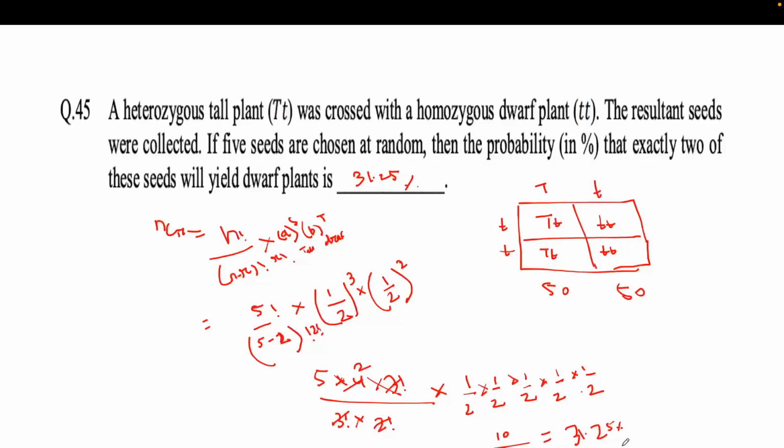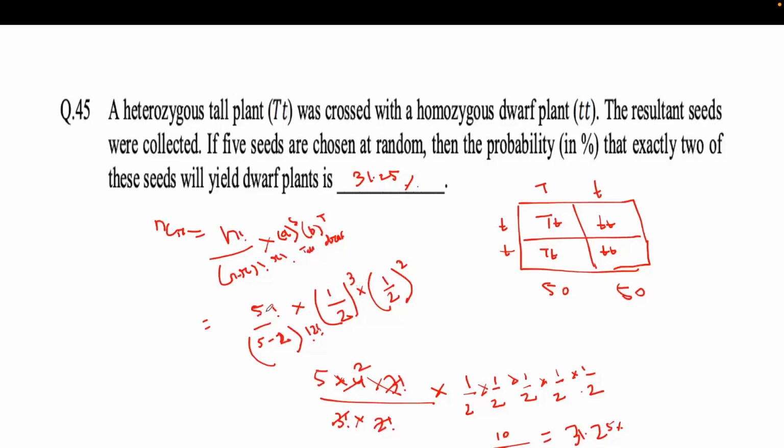Yes, ma'am. So this is based on the probability formula, where n is the total event, divided by whatever number you want. You have to subtract that number from the total event, then take the factorial of your choice of event, then multiply by the different types of events and the chance you require.